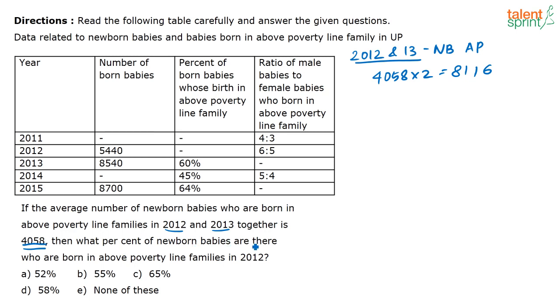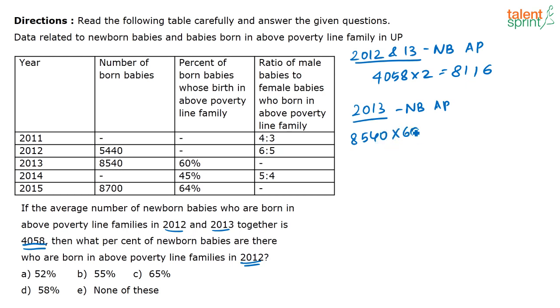Now next, what is given? What percentage of the newborn babies are born in above poverty line families in 2012? Now look at the graph. You have 2 years, 2012 and 13. In the graph, the total number of newborn babies in both of these years is given. They have also given that 60% of the newborn babies in 2013 are above the poverty line. So I can find out how many newborn babies above the poverty line were born in 2013. In 2013, it is nothing but 8540 into 60 by 100.